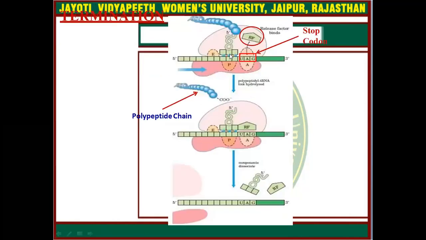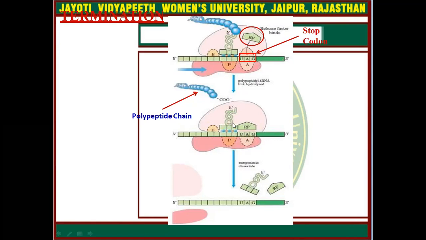Now come to the termination process. After making such a long chain of amino acids, when a stop codon of the messenger RNA comes into the A site, the releasing factor comes and adjusts into the A site, and it makes a complementary sequence with the stop codon, which can be UAG, UGA or UAA. So when the RF factor is adjusted and makes a complementary sequence with UAG, the translation process is stopped, and